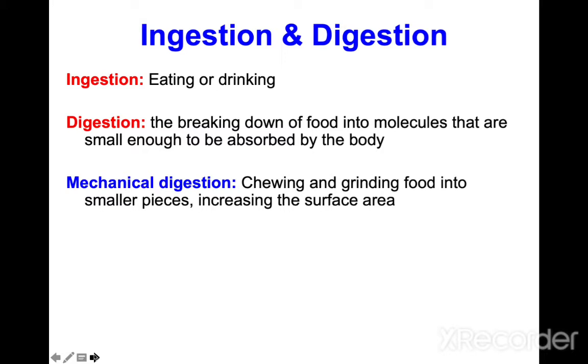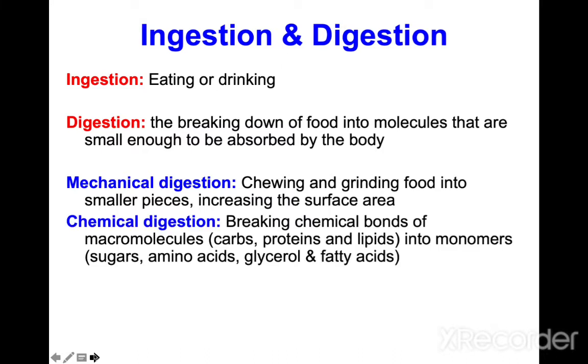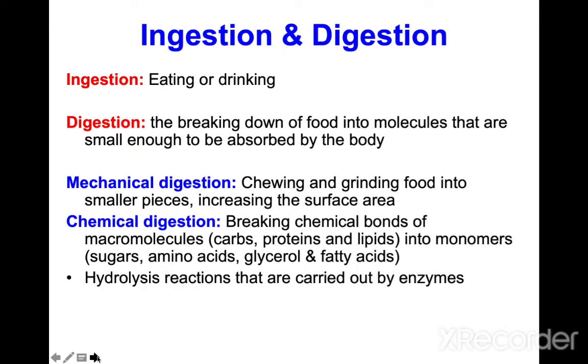Digestion has two mechanisms. First, mechanical digestion: chewing and grinding food into small pieces to increase the surface area. Second is chemical digestion: the breakdown of chemical bonds of molecules like carbohydrates, proteins and lipids into monomers such as sugar, amino acids, glycerol and fatty acids. Carbohydrates are digested by amylase, proteins by proteolytic enzymes, and lipids by lipases. These enzymes digest complex molecules into monomers through hydrolysis reactions.